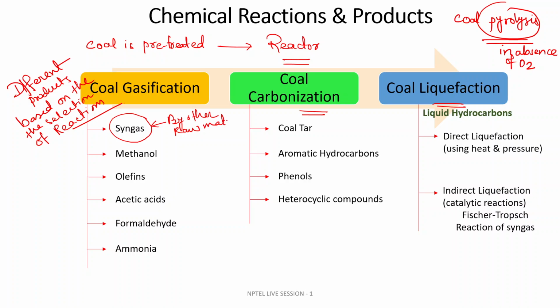So what is syngas? Syngas is the mixture of carbon monoxide and hydrogen. You will be getting methanol. Methanol we use just like alcohol. We use methanol in various industries, not only in a direct sense, but it is also involved in subsequent chemical reactions that produce different kinds of products.